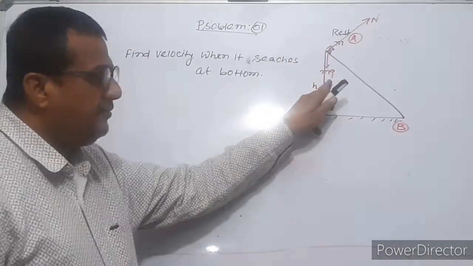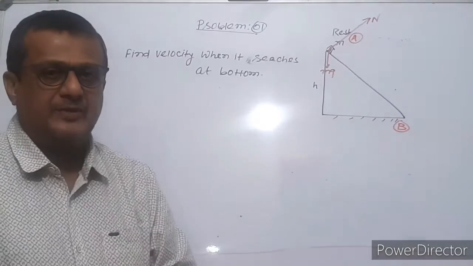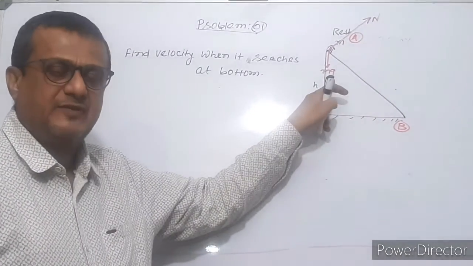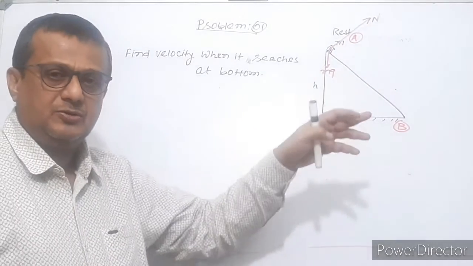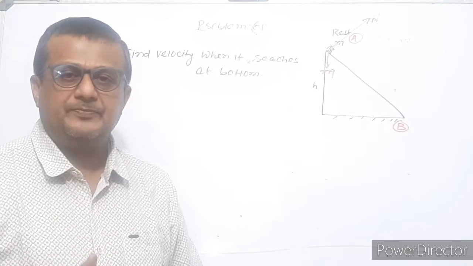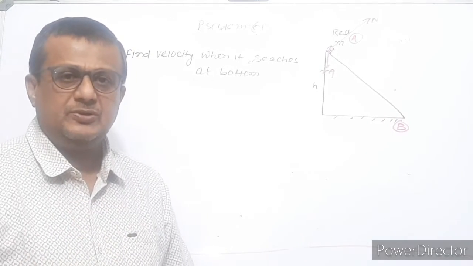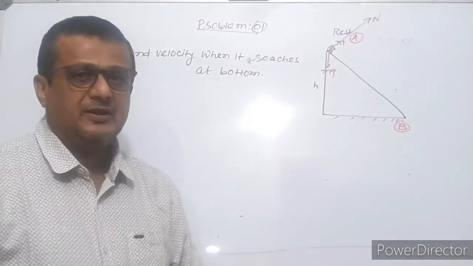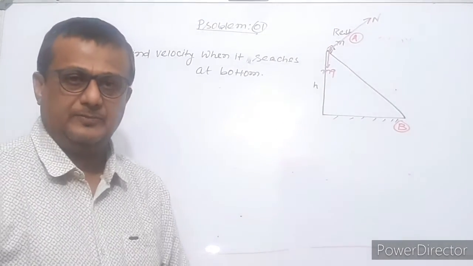Only gravitational force does work, and gravitational force is a conservative force, so we can use conservation of mechanical energy.